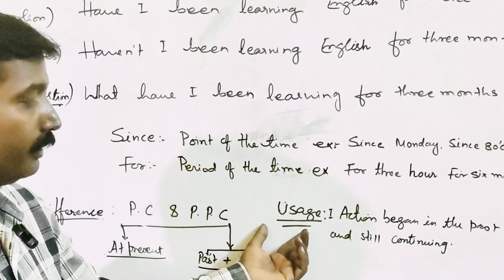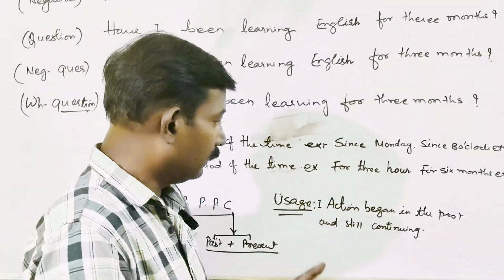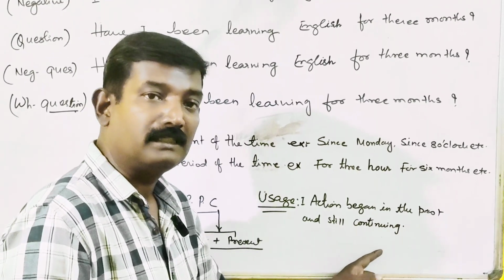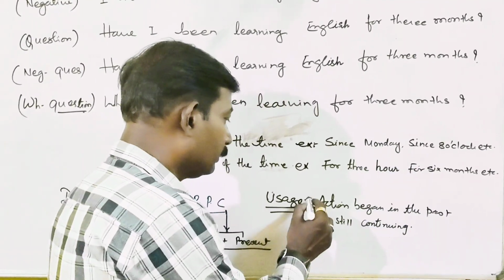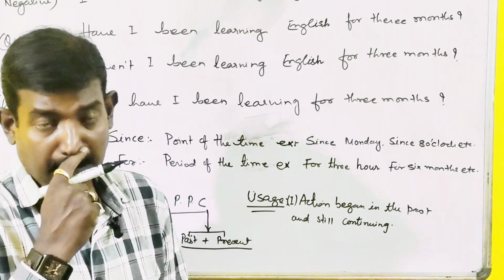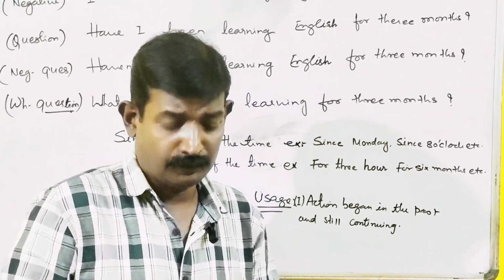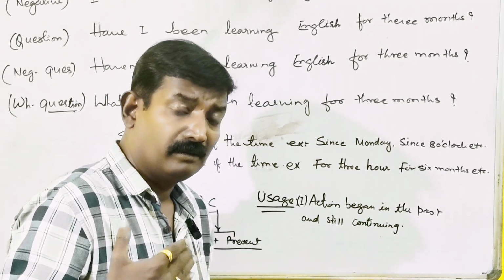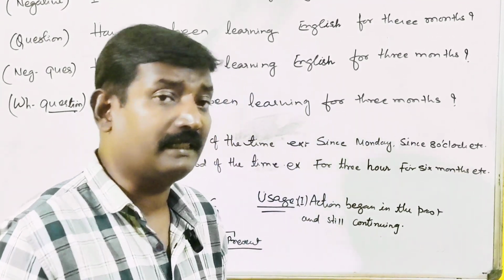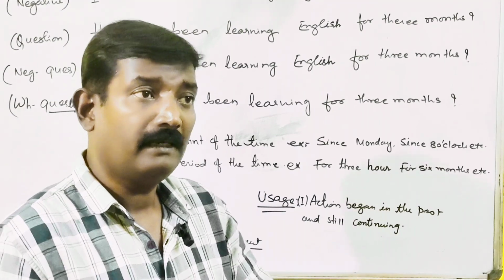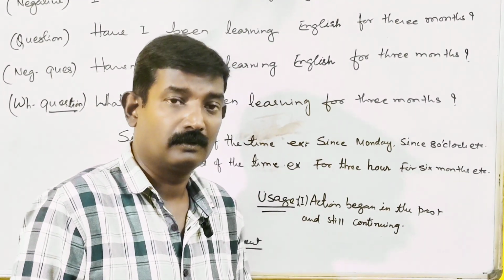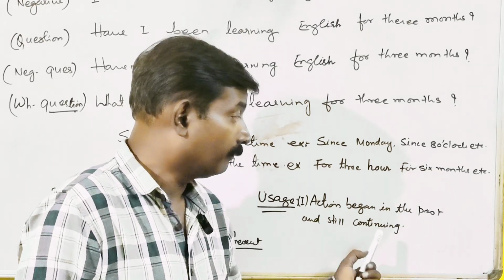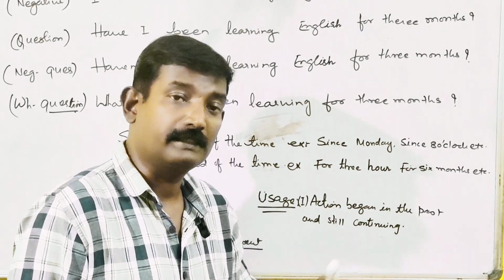In the usage I have mentioned here, you see, action began in the past and is still continuing. Okay, this is the first use of it. Second use, you can say, is when the work has started and finished also, that time also present perfect continuous can be used.